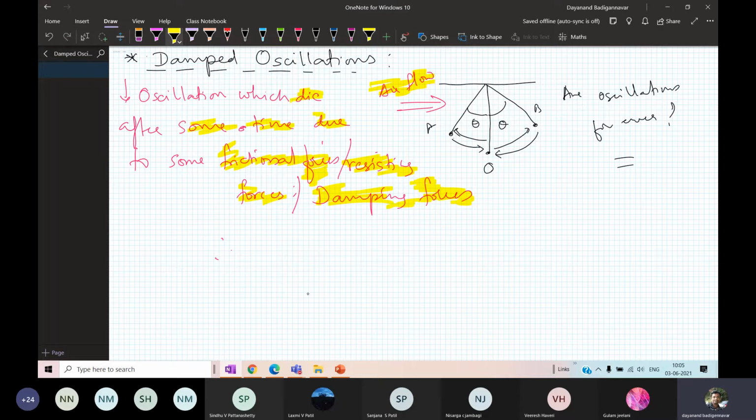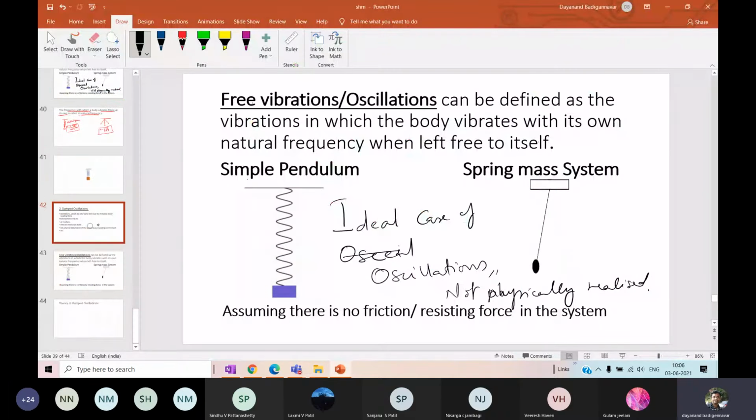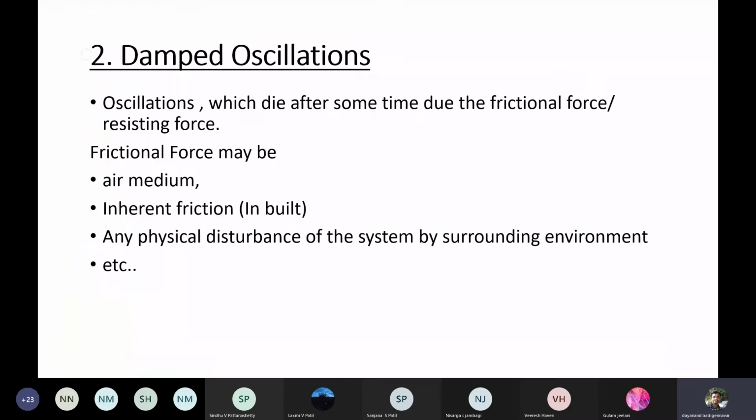Or there may be internal damping, internal friction. So there are other cases like this. You can see here the oscillations which die after some time due to the frictional force, or the resisting force, or the damping force.